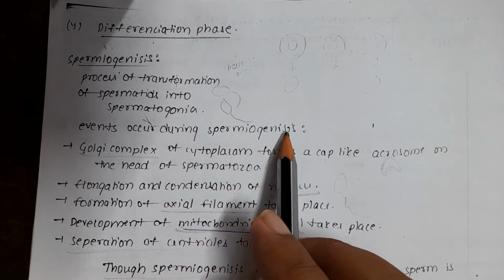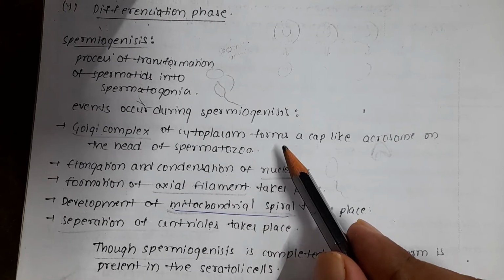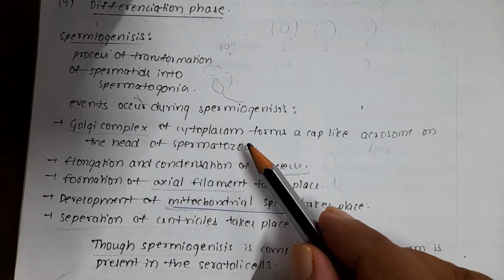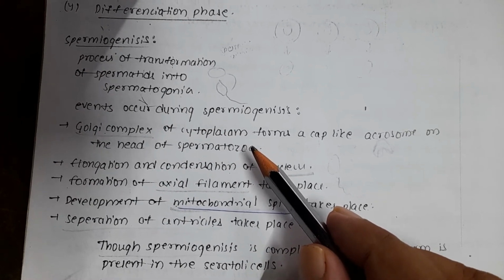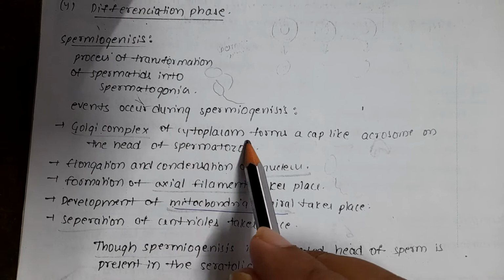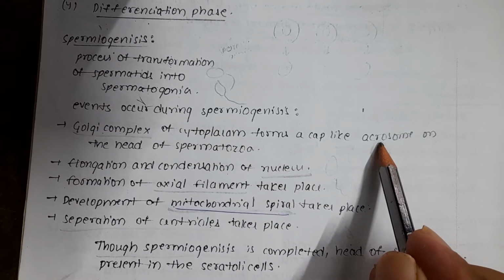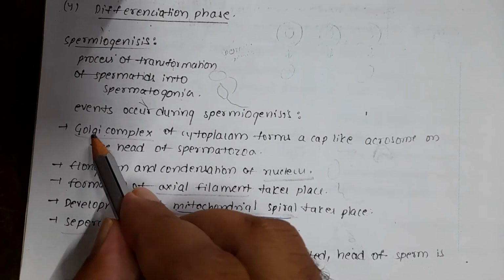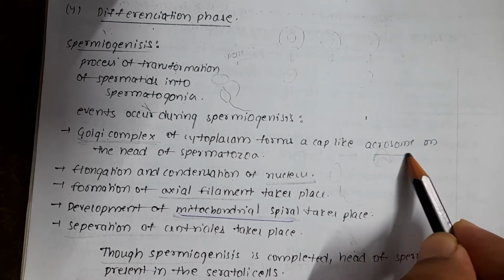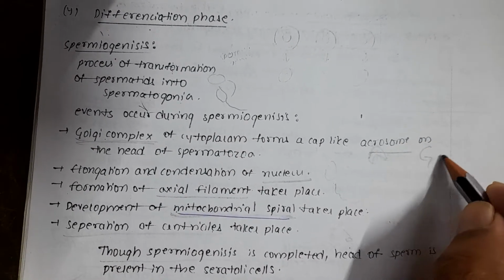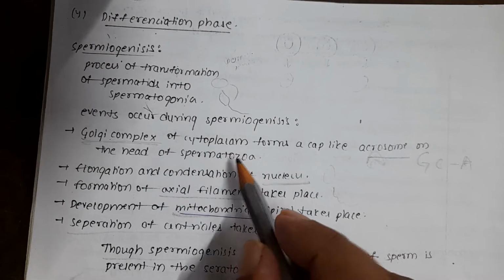What changes take place during spermiogenesis? One, the Golgi complex. This bit was given in today's NTA paper, I think, today's or yesterday's paper. The Golgi complex of the cytoplasm forms a cap-like acrosome on the head of the spermatozoa.